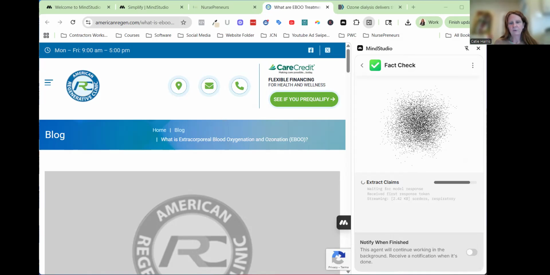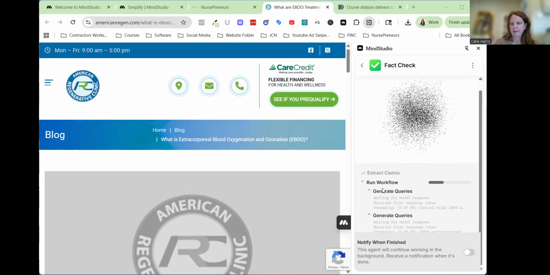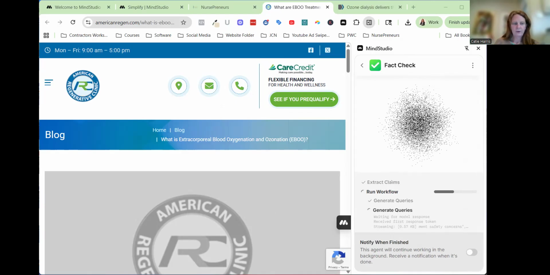You can show this to your clients as well and get them doing this, so if you want to show people that things aren't research-based, you can absolutely do that with MindStudio. It really just takes a couple seconds. It's going to extract claims, run the workflow. You can always have it notify you when it's finished, or just wait for it.